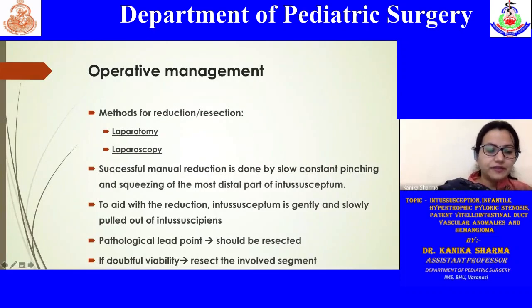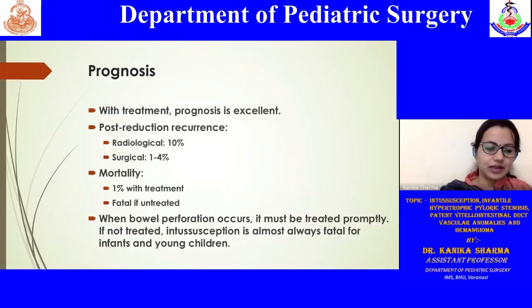And then if there are any pathological lead points, they should be taken care of and resected and properly investigated by sending them for histopathology. And if there is some necrotic part of the bowel where you doubt the viability, then you should better go for resection and anastomosis of that segment.